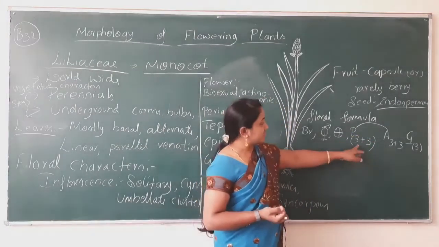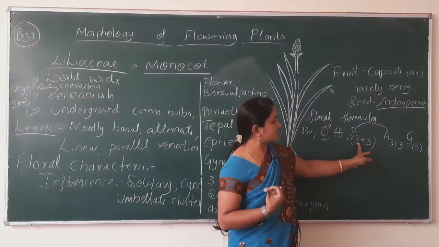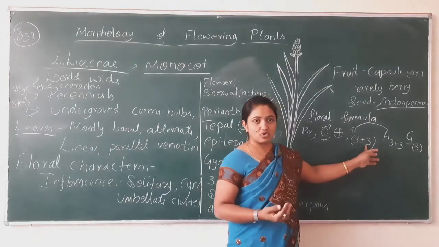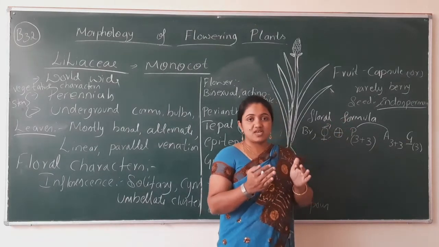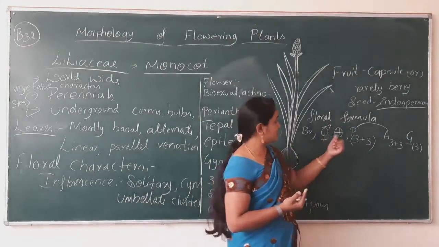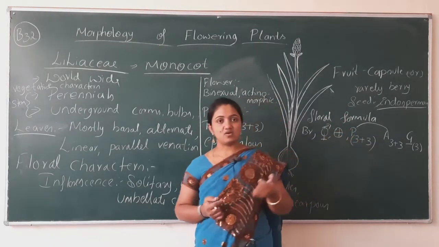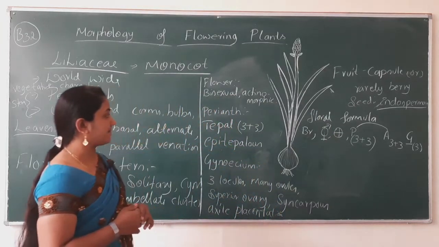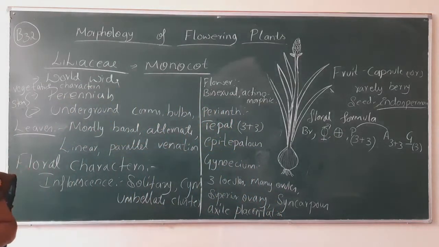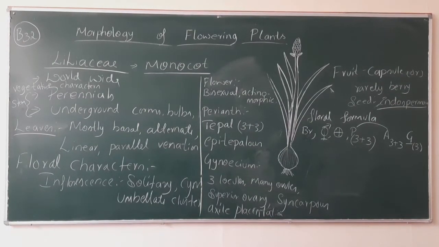Okay, let me tell you one more thing here. Consider this is the calyx and corolla. They got fused and they appear as a perianth or the tepal. Now, let me write the floral diagram of it.